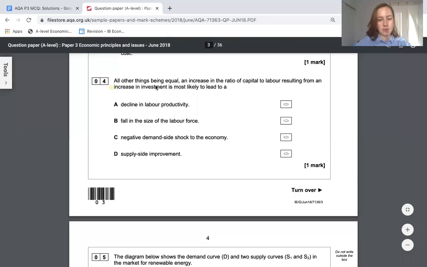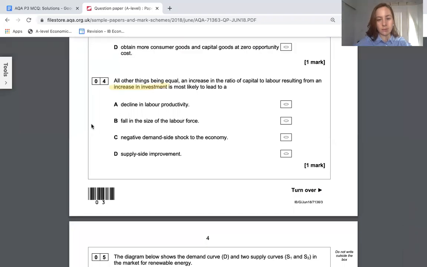Here there's been an increase in investment. Labor productivity should increase. If you have more capital and more machinery, it's like a tool. It's like using a phone. You get more productive. So labor productivity should increase, not decline. That's wrong.